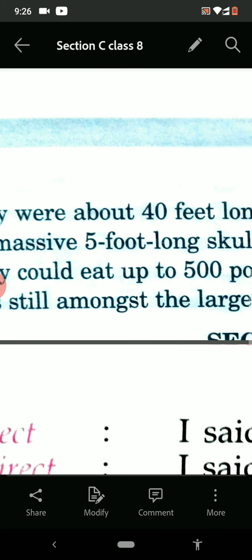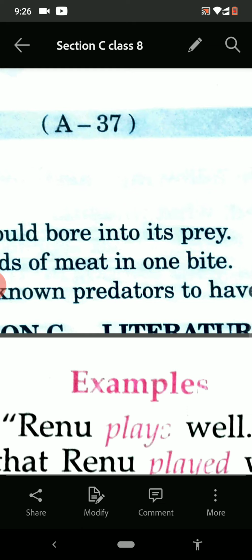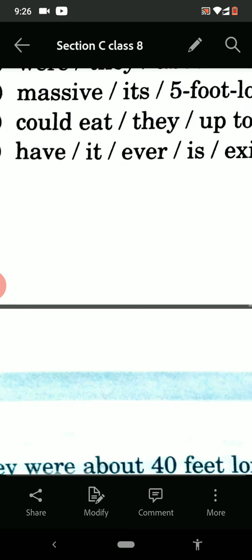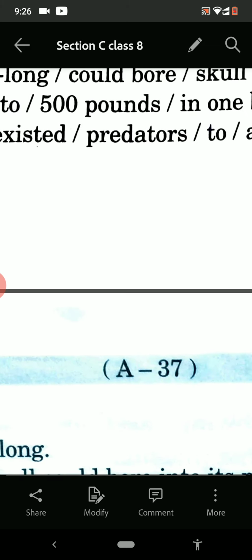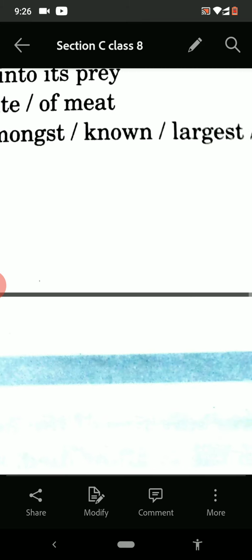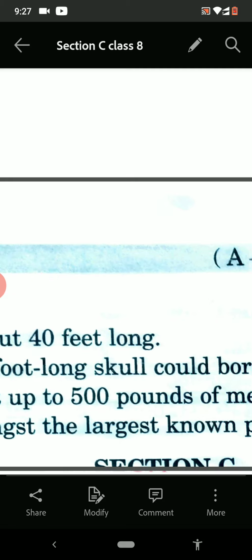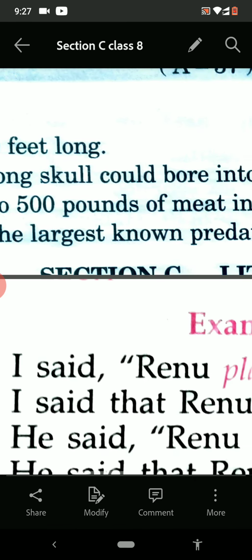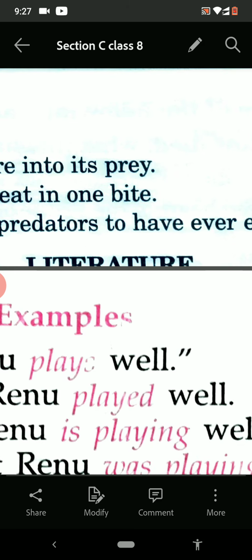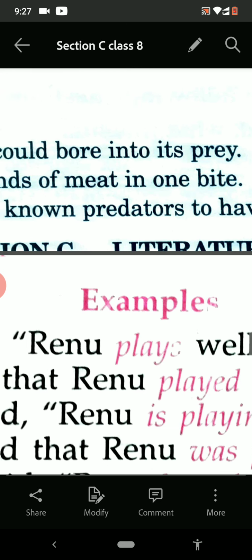The answer: they could eat up to 500 pounds of meat in one bite. And the last one: have it ever existed predators to amongst no largest to still? The answer is: it is still amongst the largest known predators to have ever existed.